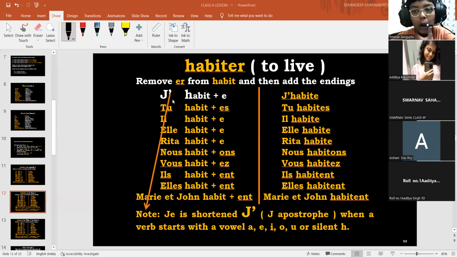But here in this case, you can see if the verb starts with a vowel or h, then we need to place an apostrophe sign in this case, the first one. So note, je is shortened to j apostrophe when a verb starts with a vowel or silent h. With a verb with a vowel a, e, i, o, u or silent h. Did you understand? Do you get me?